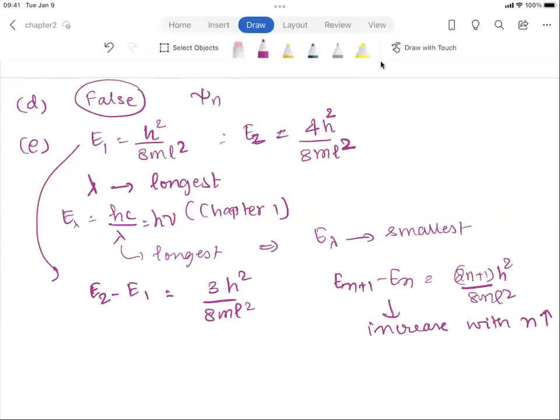So if you want to have the smallest delta E, then you're going to have the smallest n, which is equal to 1. So the transition corresponding to n equals 2 and n equals 1 is going to have the smallest energy or the longest wavelength. So the statement in part E is actually true.